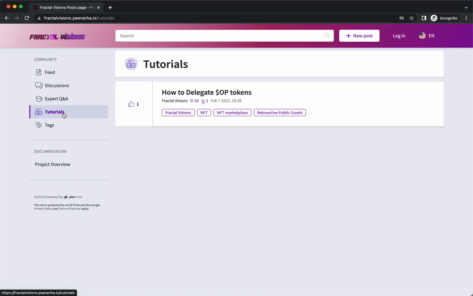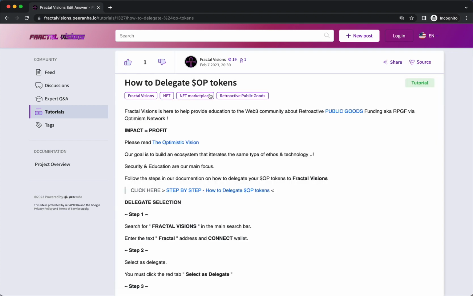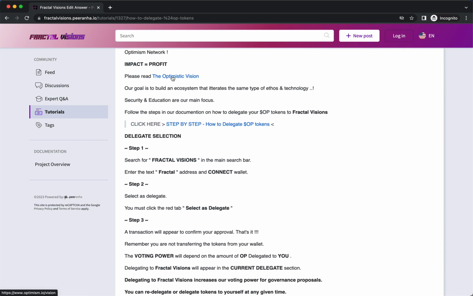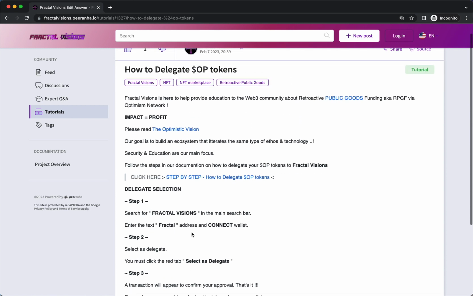Another section that we have is the tutorials, and one of our first tutorials, for instance, we have how to delegate OP tokens, and how that works with the optimistic vision from Optimism, and a step-by-step process on how to delegate your OP tokens.